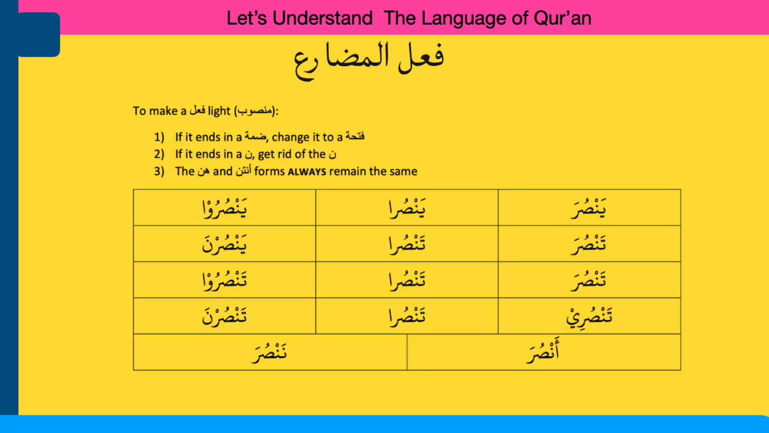To make the fail light, mansoob: if it ends in damma, change it into fatha. If it ends in ni, get rid of the noon. The hunna and antunna forms always remain the same. Hunna means all ladies and antunna means you all ladies. When it's about all ladies, the form will remain the same.